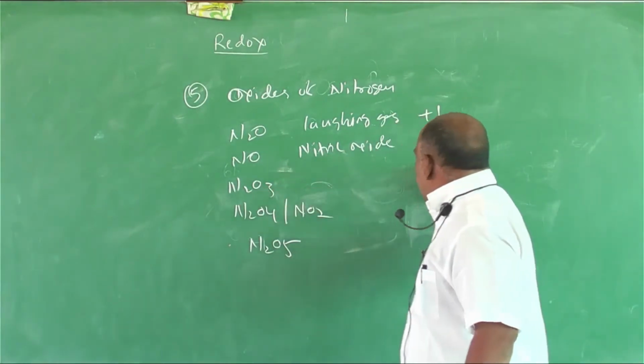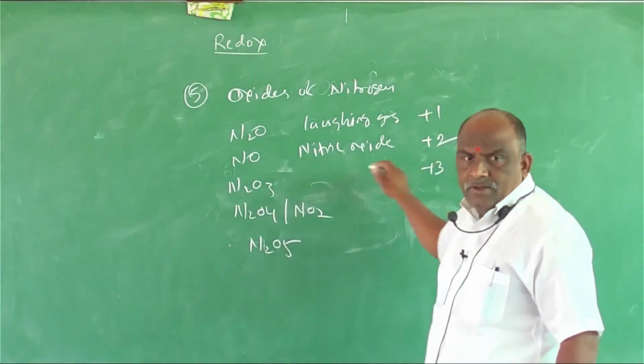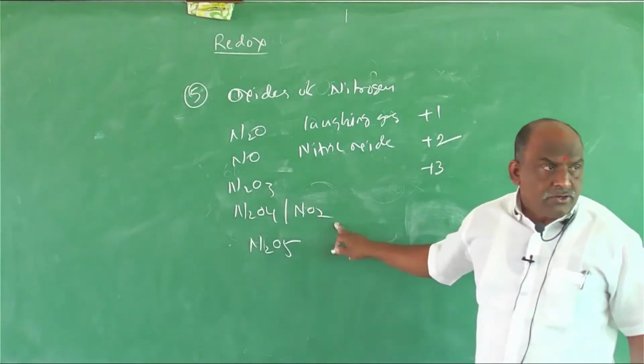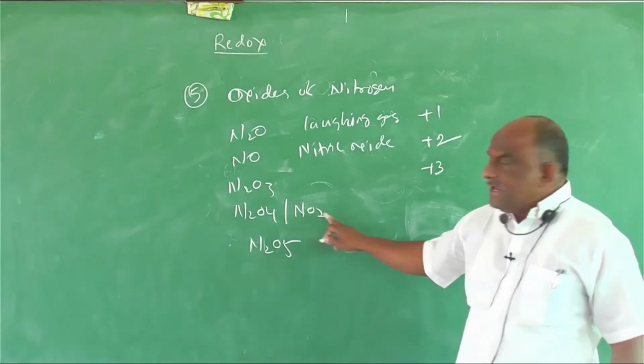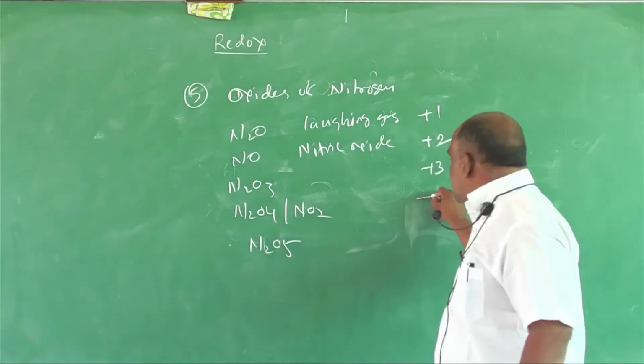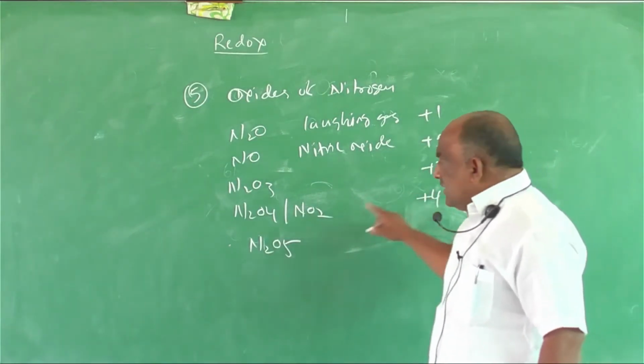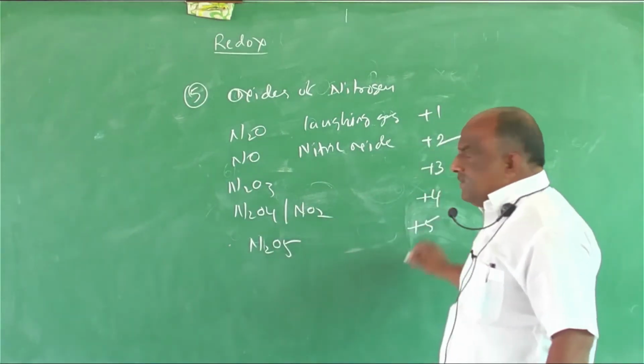Dinitrogen trioxide, +3. Dinitrogen tetroxide or nitrogen dioxide, +4. Dinitrogen pentoxide, +5.